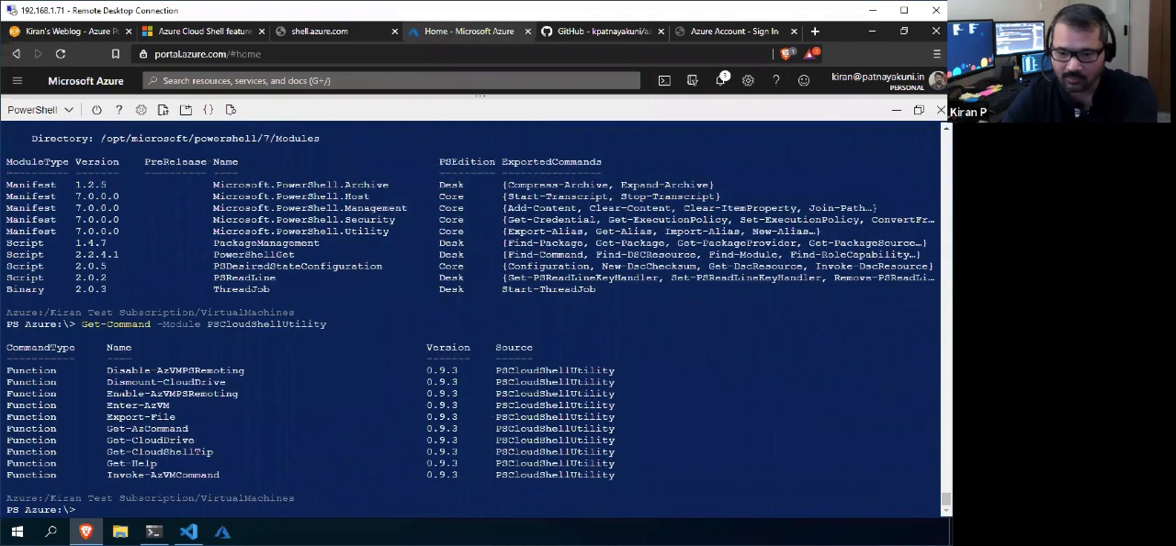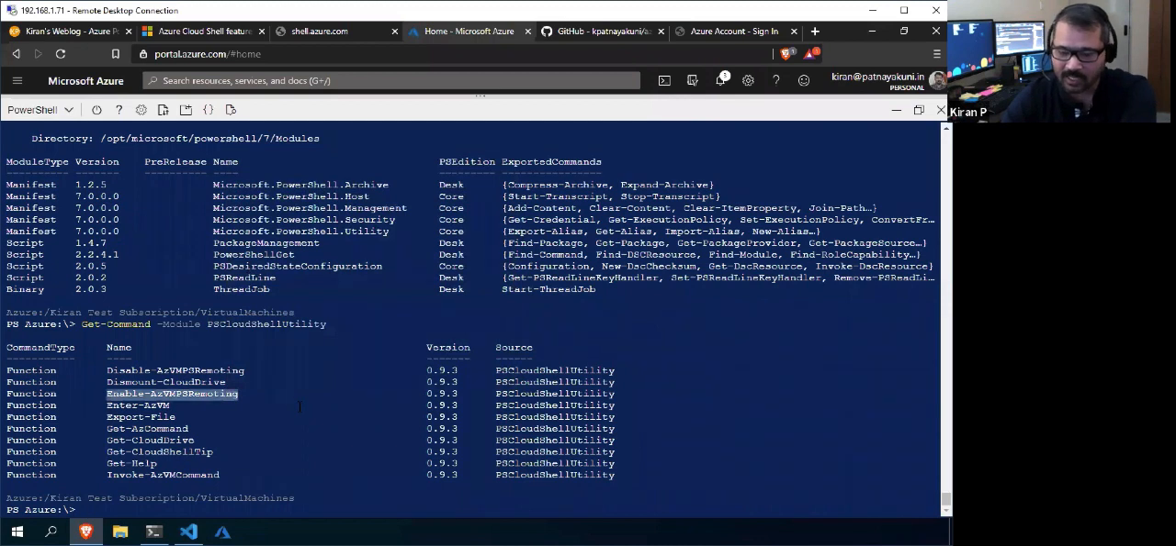Right. So these are all the commandlets inside this module. If you want to see the commandlets of any module, this is the command: Get-Command -Module with the module name, and it will list all of the commandlets. So if I want to run some commandlets remotely, I need to enable remoting first of all. So I will run this,